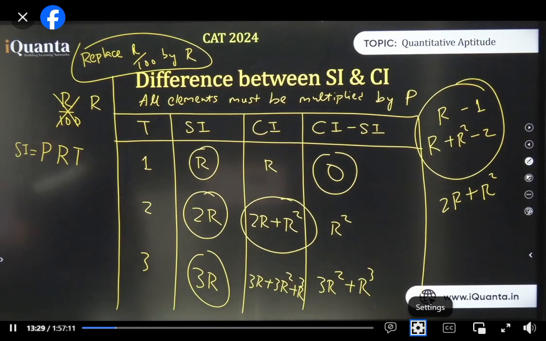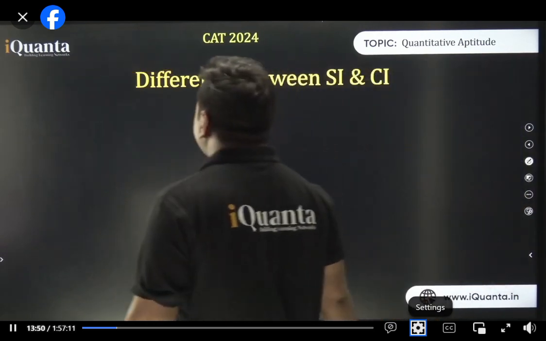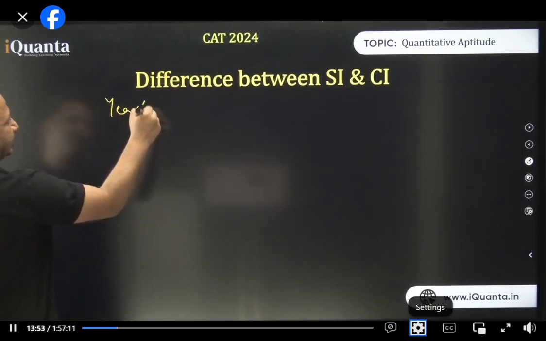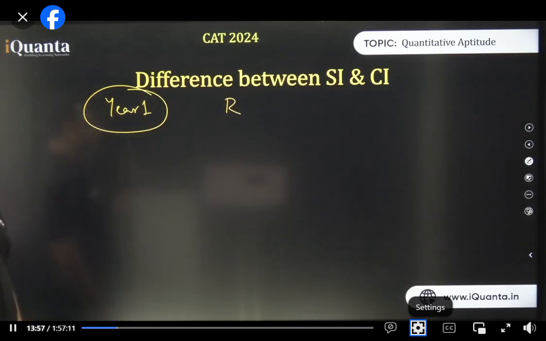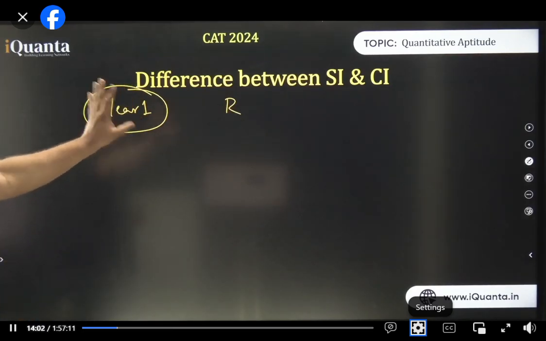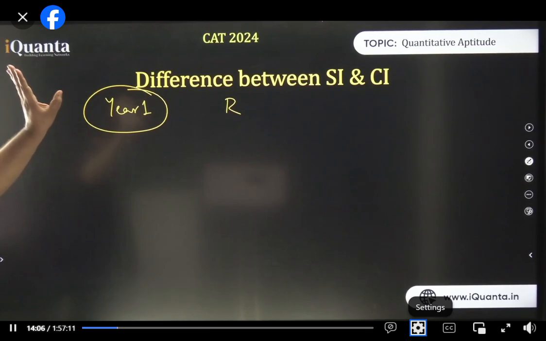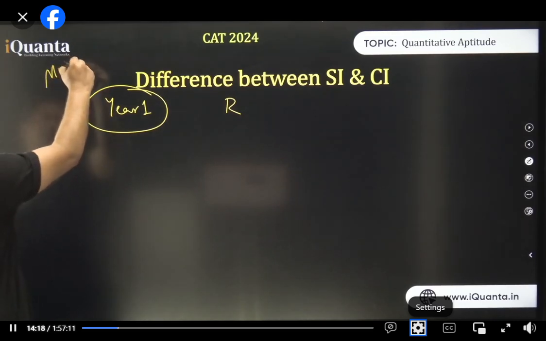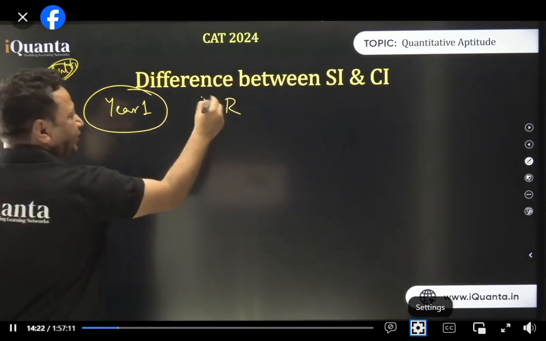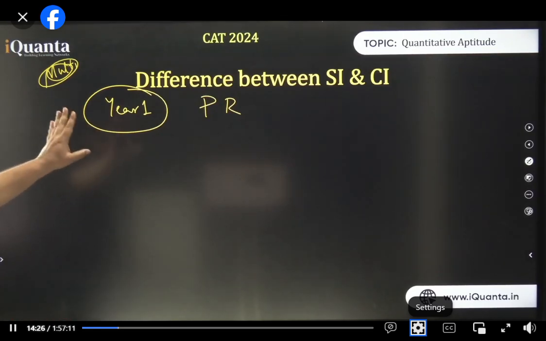Vidushi, wait. पहले साल का r, पहले साल का इंटरेस्ट, दूसरे साल का भी इंटरेस्ट, और दूसरे साल के इंटरेस्ट पे इंटरेस्ट. Yeah, I'm repeating. Okay. Chalo, let's remove this. Year 1. R will be the interest. Yes or no? Multiply by P. Multiply by P is there. Akhil, 3 times. Thrice. Okay? All of it has been multiplied by P. If you want me to write P, I'll write P. Now are you happy? The people who are saying where is P, where is P? Now are you guys happy?